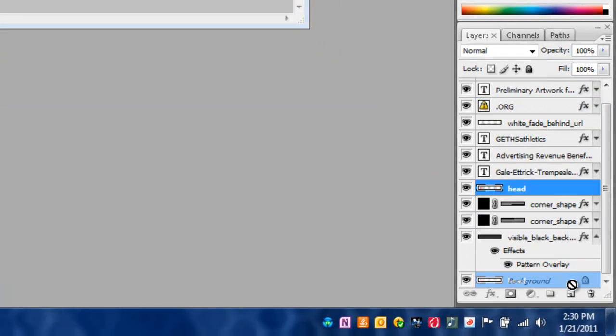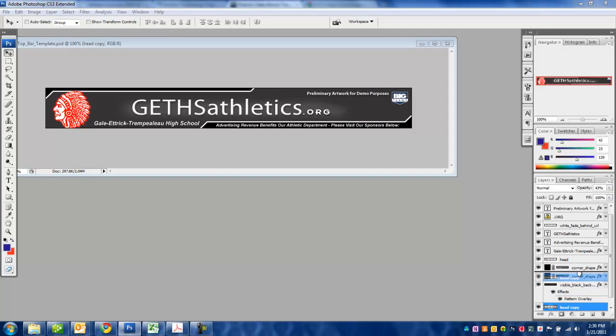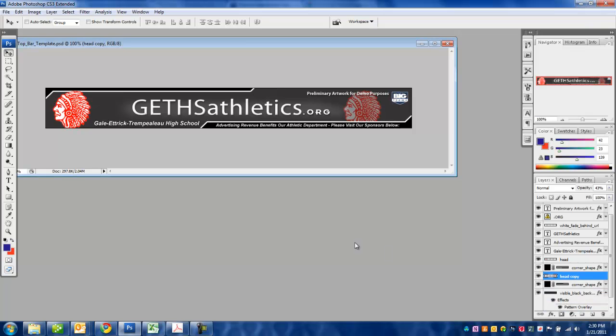All I need to do is copy this head, then drag it over here, and then there's this opacity up here, and I can do that. And if I just move it down rather, it'll go behind the places that I want. So that's that. Looks pretty good. And now we're done with it, and we just need to set up a demo website with it.